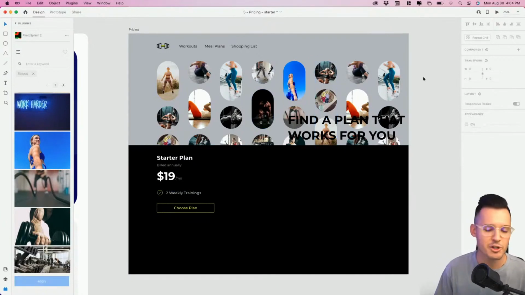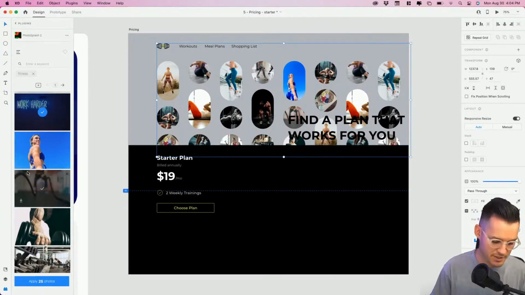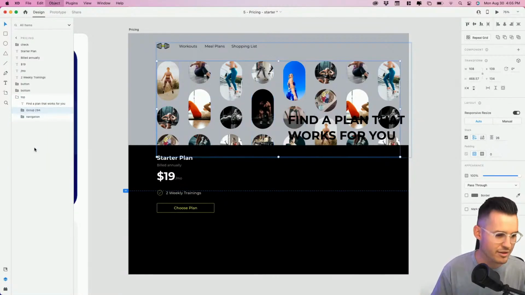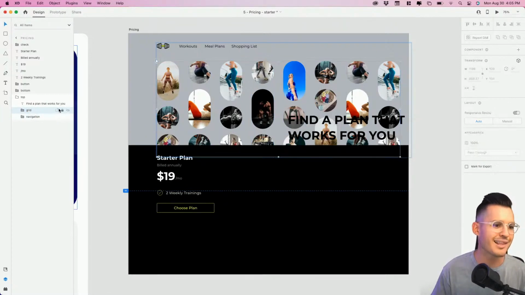So we kind of built this fun collage thing back here. That's pretty cool. Let's go back and hit Command or Control Y to bring our layers panel up. Now you can see all of our columns in here. I'm just going to group those together. I'm going to call that our grid like so, and I'm going to lock it.